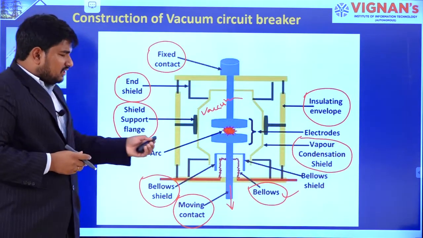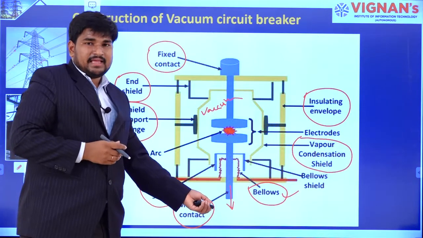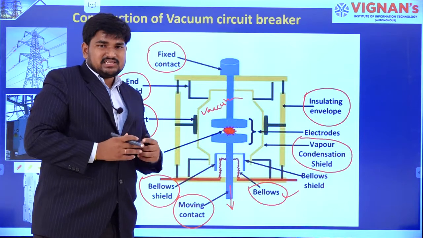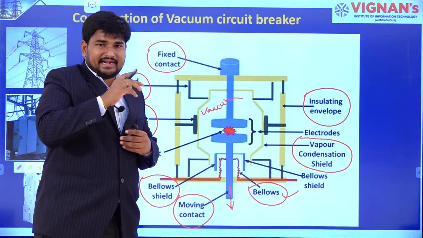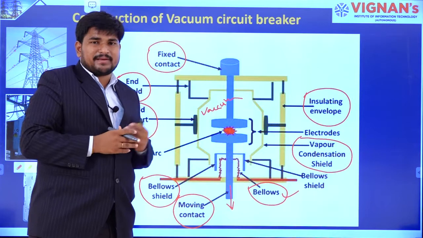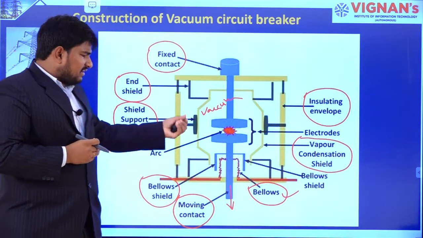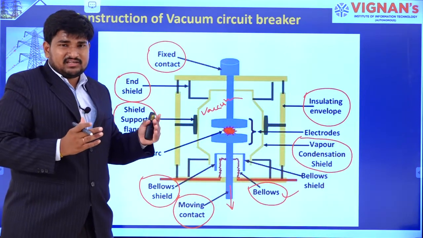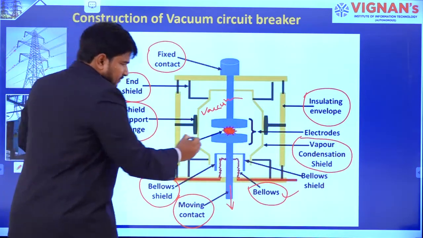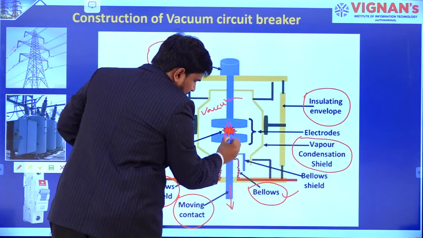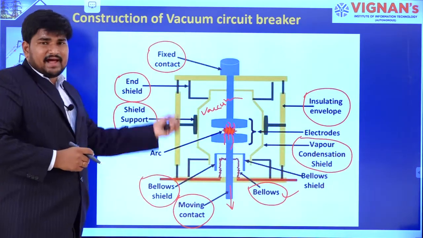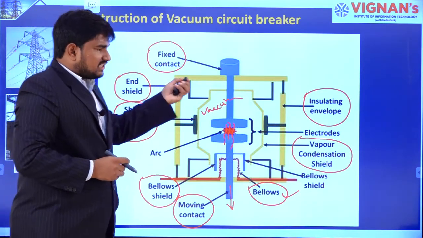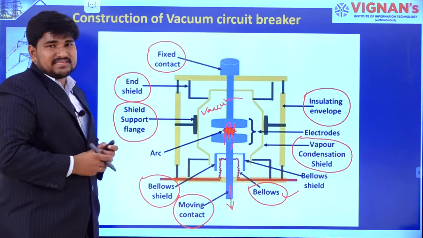Now whenever the moving contact is moving from a live circuit, in the sense that previously it is working well, current is flowing and voltage is also present, and the moving contact tries to open the circuit, there is a formation of an arc. So this is the arc. These are the construction parts of a vacuum circuit breaker.